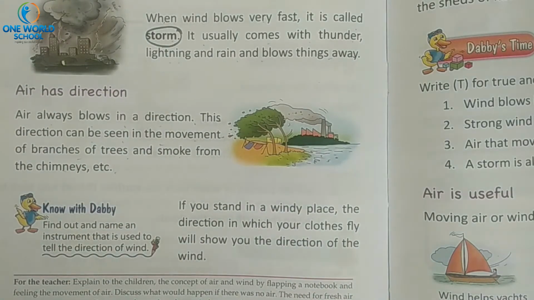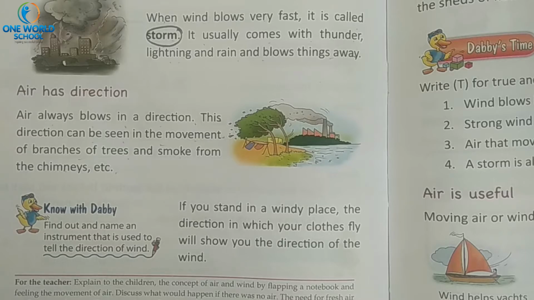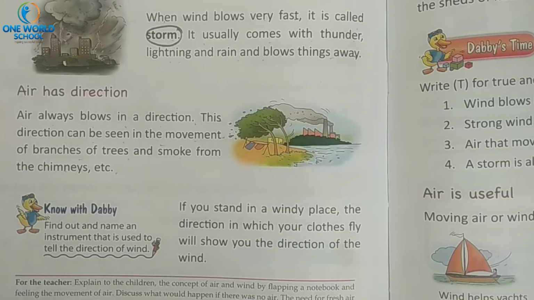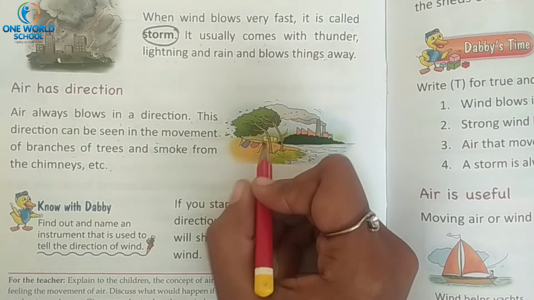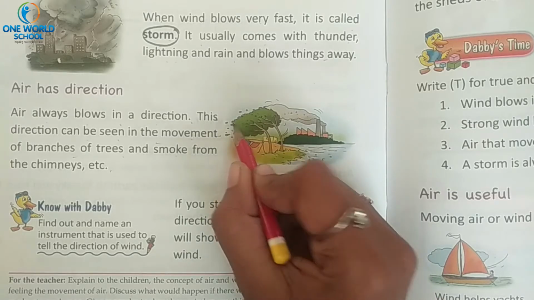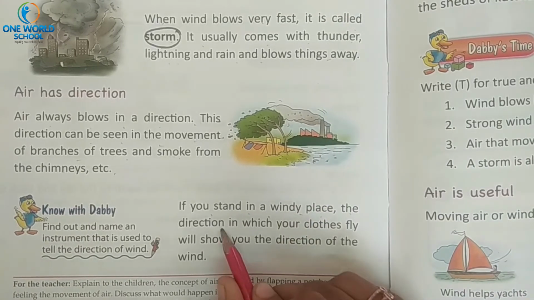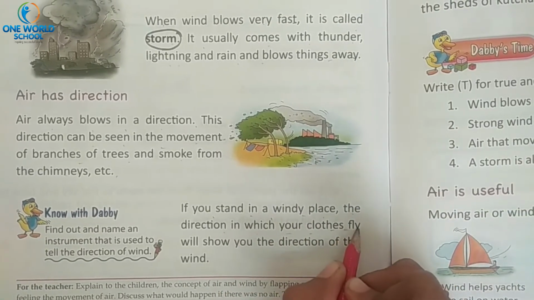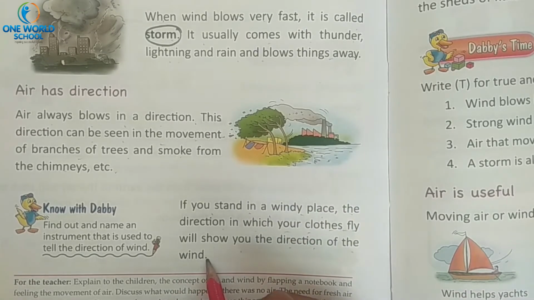How can we decide the direction of air? We can decide with the help of trees. See, if we are standing and the trees are moving in one direction, then we can say that this is the direction of air. If you stand in a windy place, the direction in which your clothes fly will show you the direction of the wind.